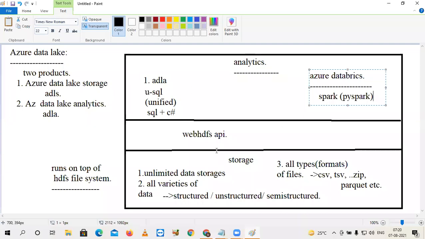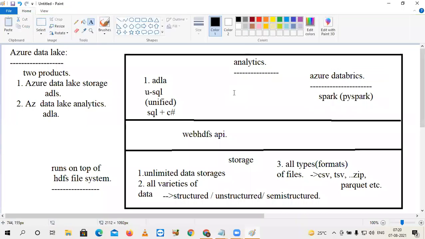So you can observe these two layers. Number one, storage. Number two, analytics. In this way, Azure is offering you two services, not only for storage, and also you can perform the analytics. That means the data, and also you can perform data processing over that. Okay. So for just a few minutes, I will unmute you.